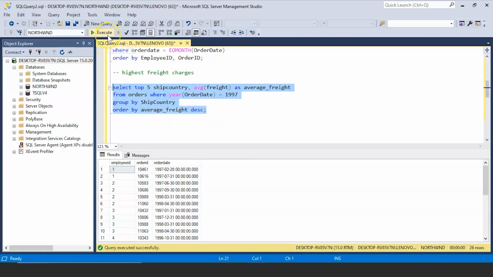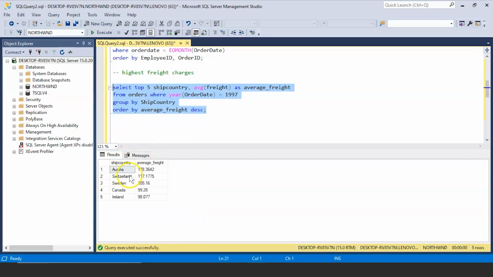Let's see the top 5 shipping countries who have the highest freight charges. These are the results. You have Austria, Switzerland, Sweden, Canada and Ireland, and here you can see the average freight prices sorted in descending order.